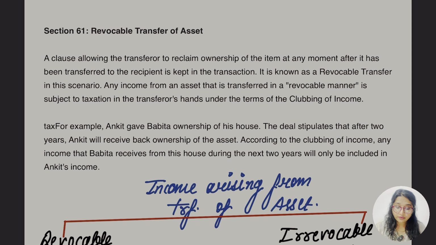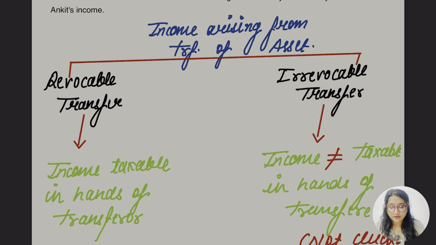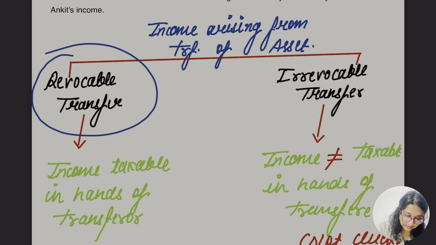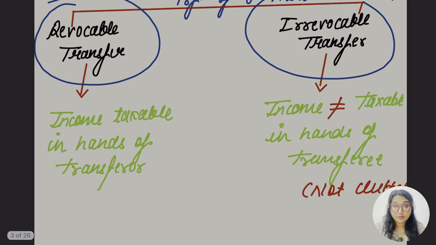Let's go for revocable transfer of assets, Section 60(1). Transfer of income arising from transfer of asset is of two types. First, revocable transfer. Second, irrevocable transfer. Revocable means we are going to get the asset back, the property back.